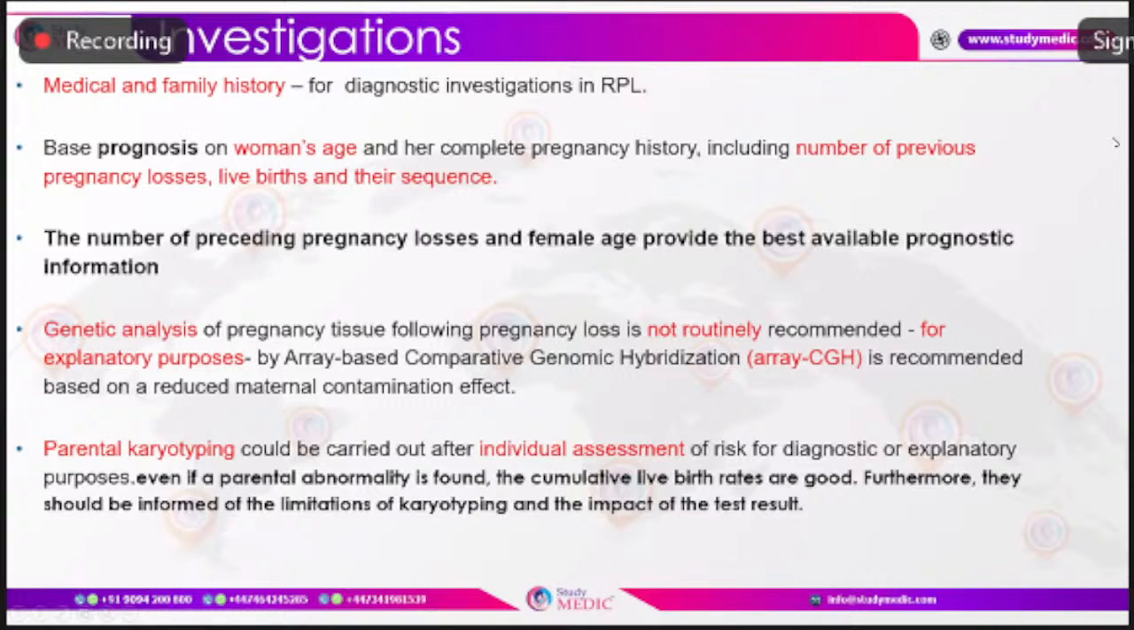So coming to the investigations, what are the investigations which we need to do when we start the workup of recurrent pregnancy loss? Starting from the history, which contributes to the workup, we need to take a thorough medical history as well as family history. About the history, we can ask whether there was any family history of repeated stillbirths or congenital abnormalities or structural abnormalities or any genetic disorders,